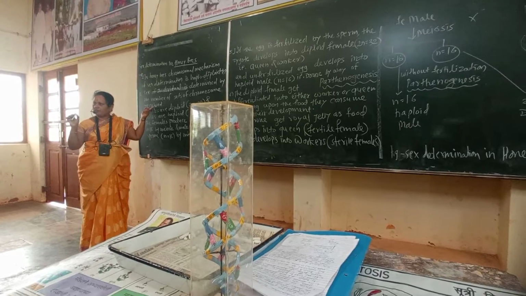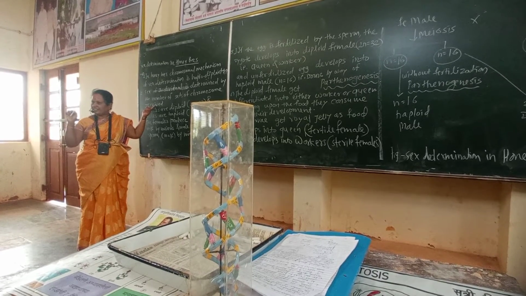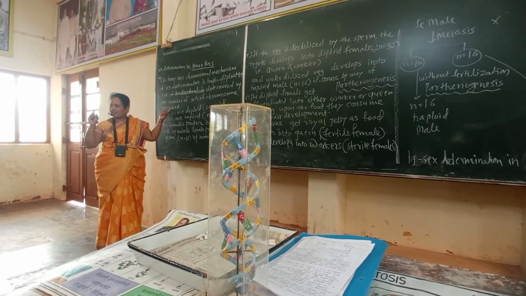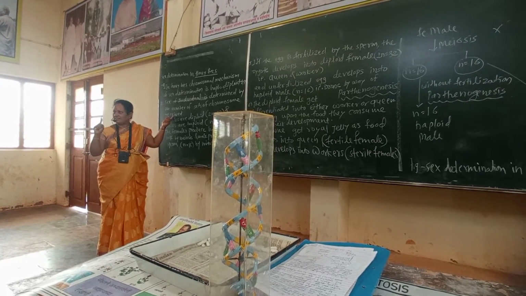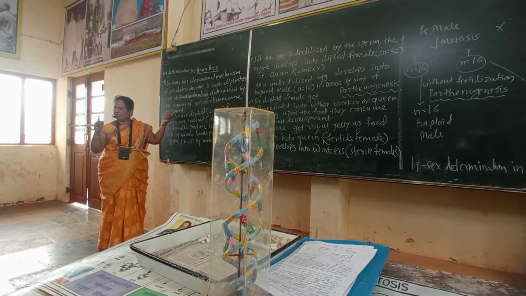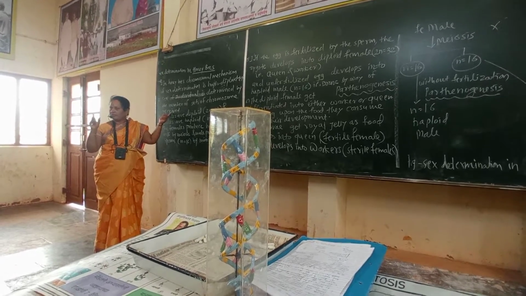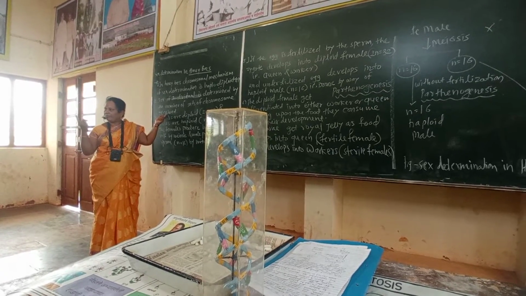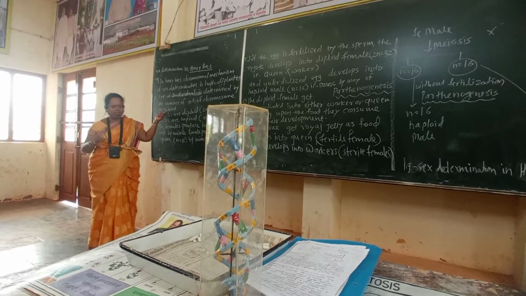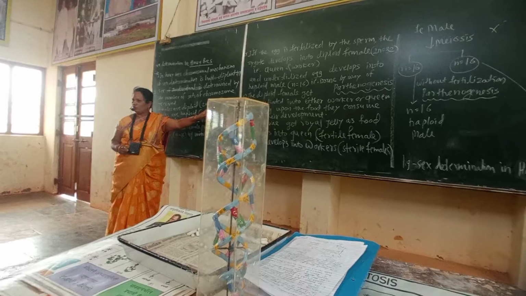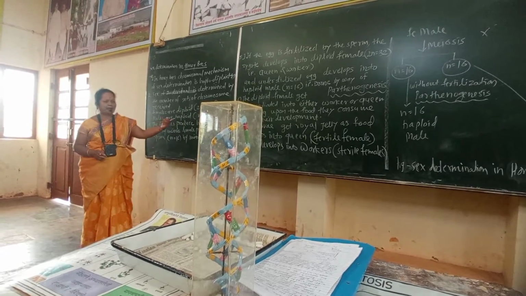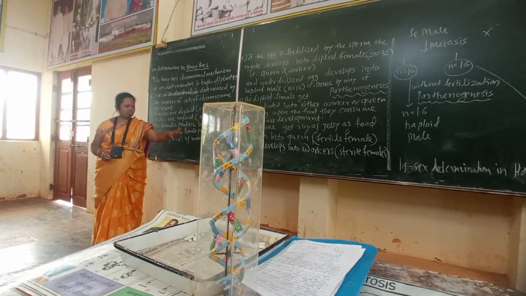In the honeybee queen, 32 chromosomes are there, and in the drone, 16 chromosomes are there. N number, that means haploid. Haploid number is 16 and diploid number is 32. Females are diploid, that means 2n is equal to 32. And males are haploid, that means n is equal to 16.